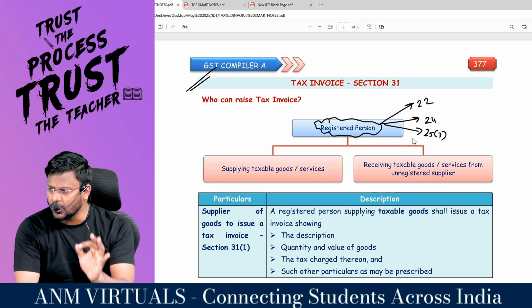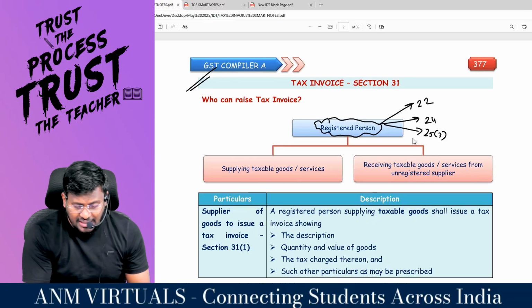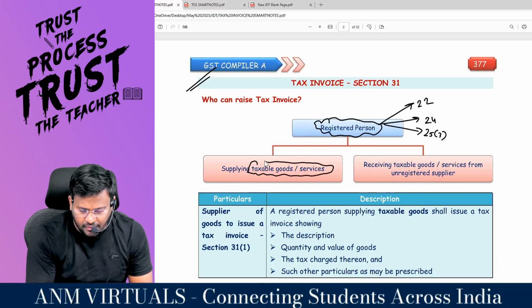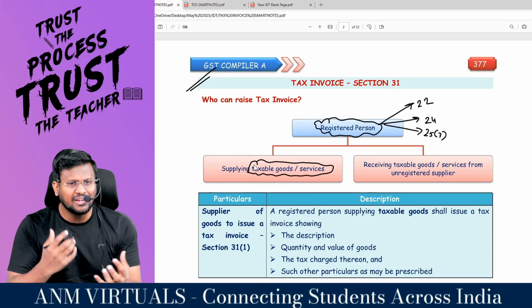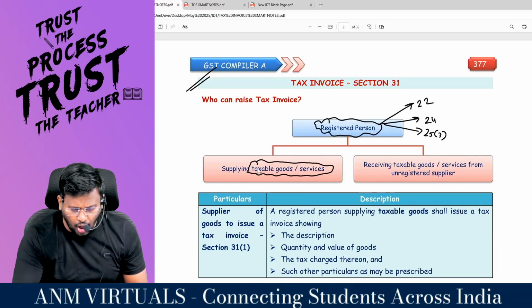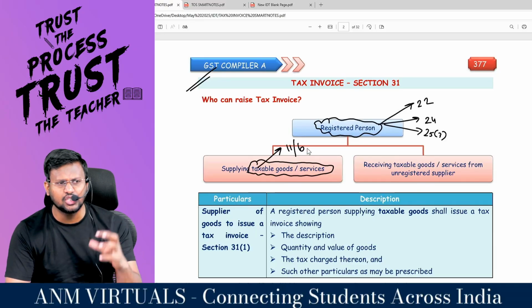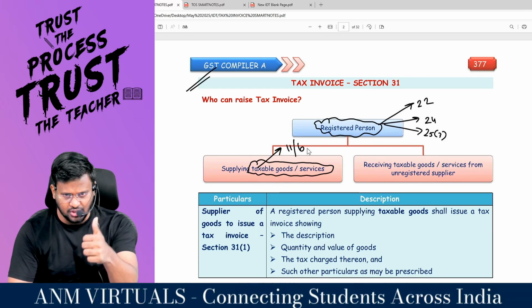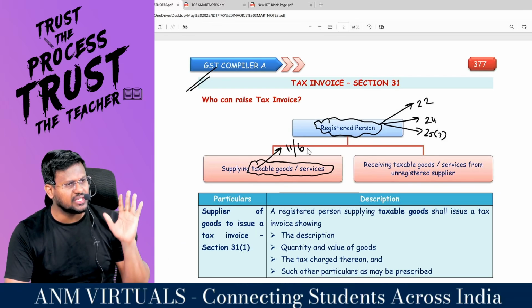So first of all, you should be a registered person. Who should supply taxable supply of goods or services or both. That means the product you are dealing in should be taxable. That means it should not be covered under section 11 of the CGST Act or section 6 of the IGST Act. So first of all, you should be a registered person and you should make taxable supply of goods or services or both.